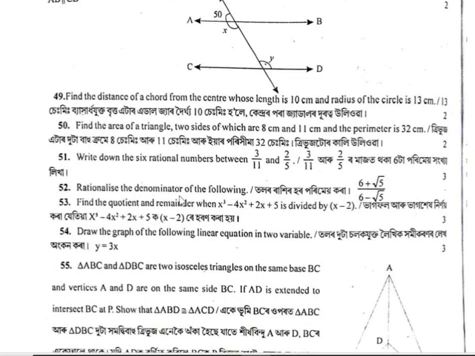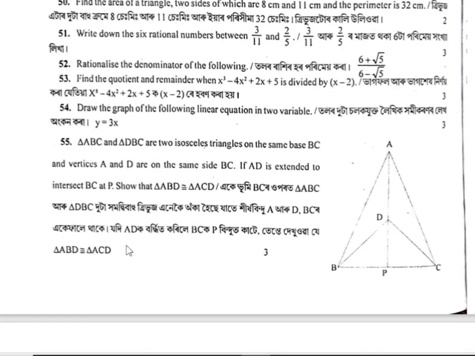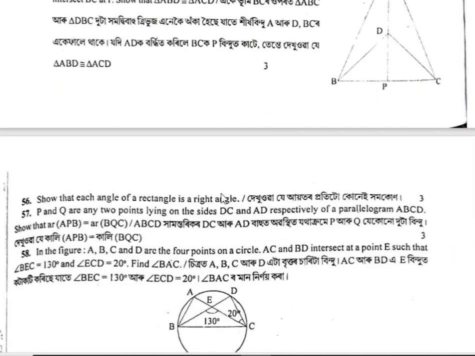Rationalize the denominator of the following. The next question, if triangle ABC and triangle DCB are two isosceles triangles on the same base BC and vertices A and D on the same side of BC, if AD is extended to intersect BC at P, show that triangle ABC is congruent to triangle ACD.